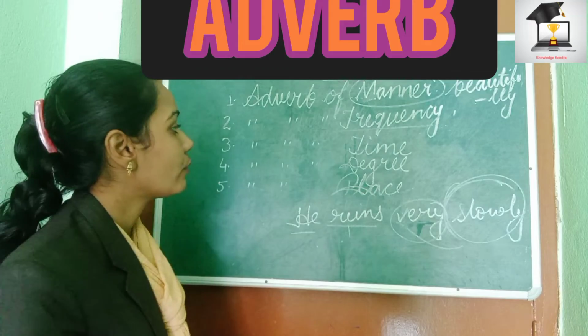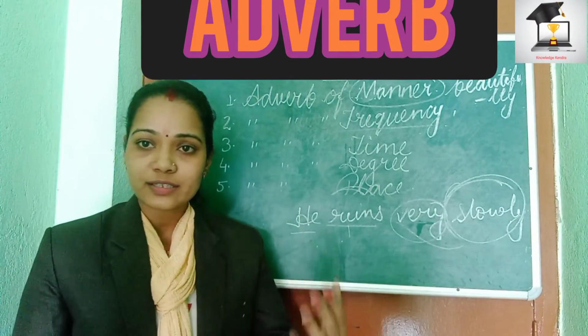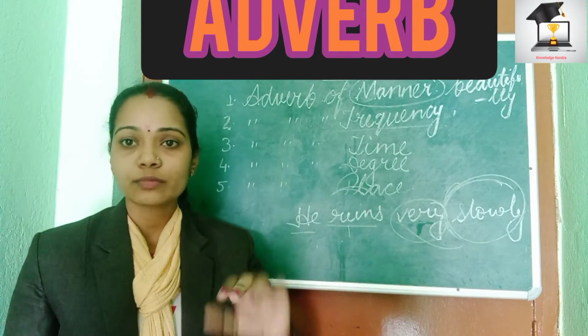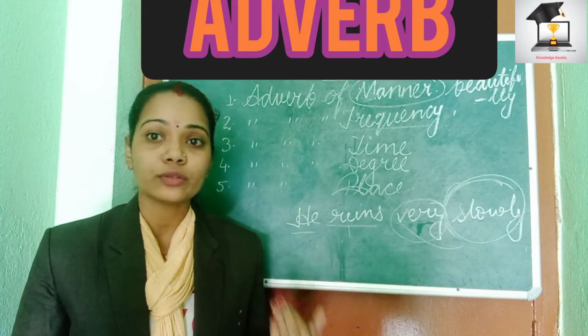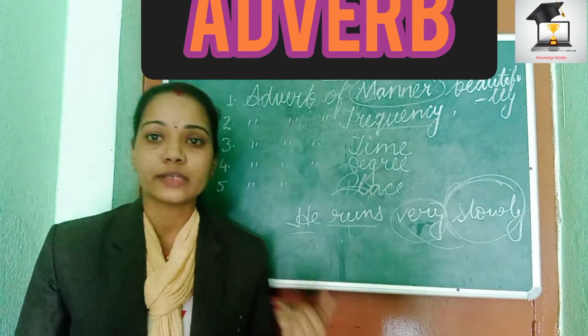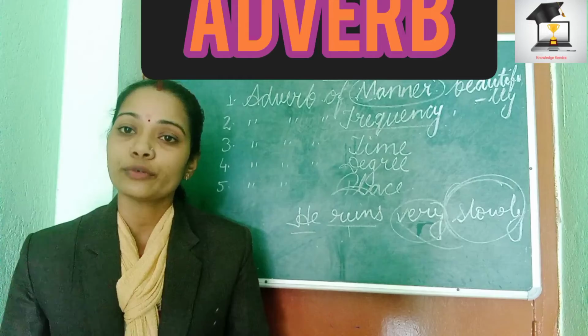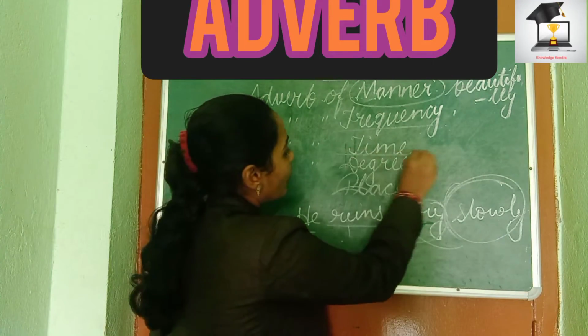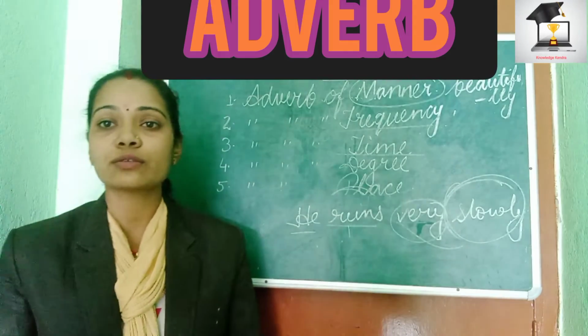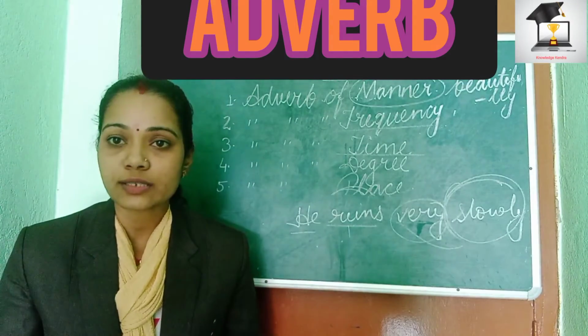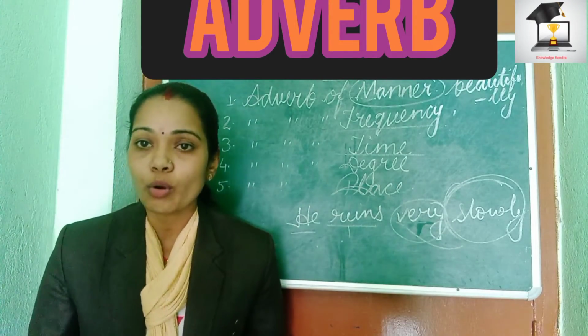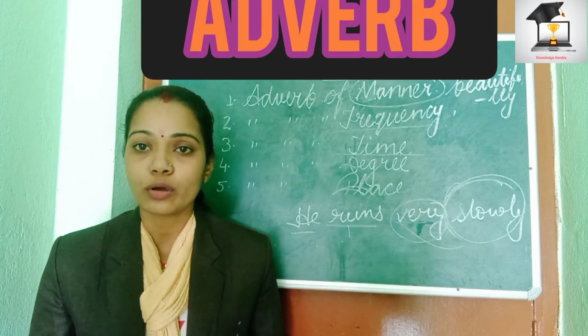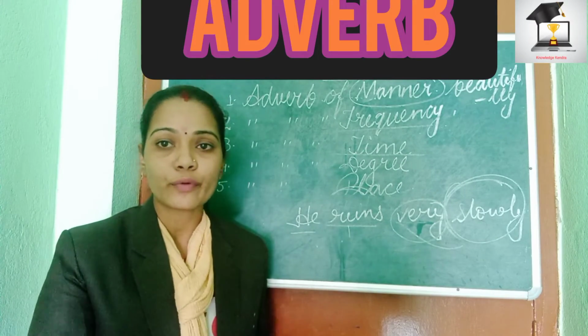The next we have adverb of time. Time doesn't mean only 3 o'clock, 4 o'clock. It may talk about the morning time also, evening time also, yesterday also, today also and tomorrow also. So adverb of time tells us about when. It gives the answer of the question when an action is done. When do you get up in the morning? You can say I get up at 4 o'clock in the morning. So 4 o'clock will be adverb of time.